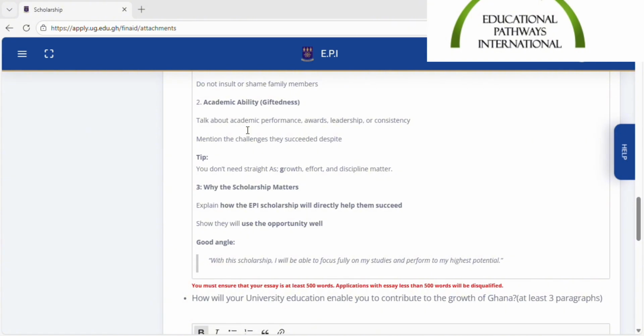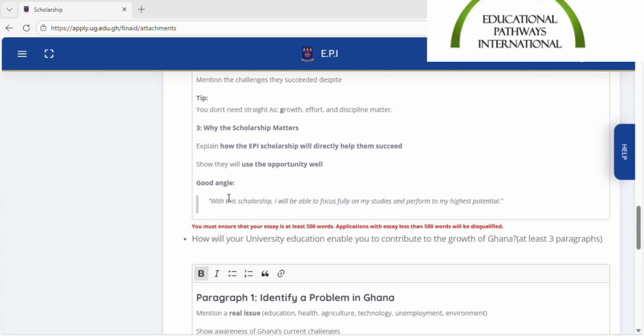excel in my field. And your last paragraph should talk about why this scholarship matters. So you have to explain how the EPI scholarship will directly help you succeed. Let them know that it's not just financial aid that they are giving you, but it's going to be a transformative journey for you.